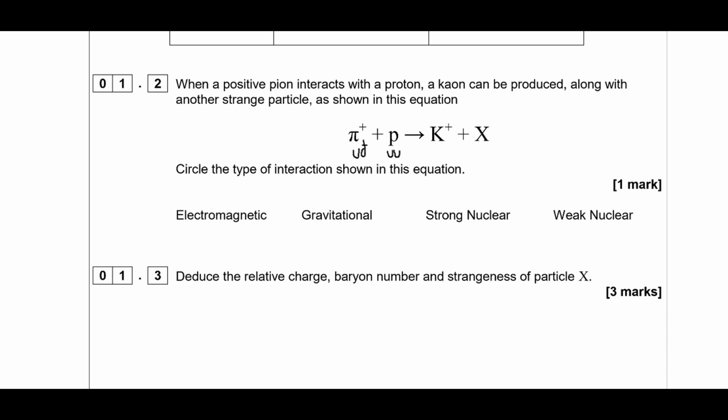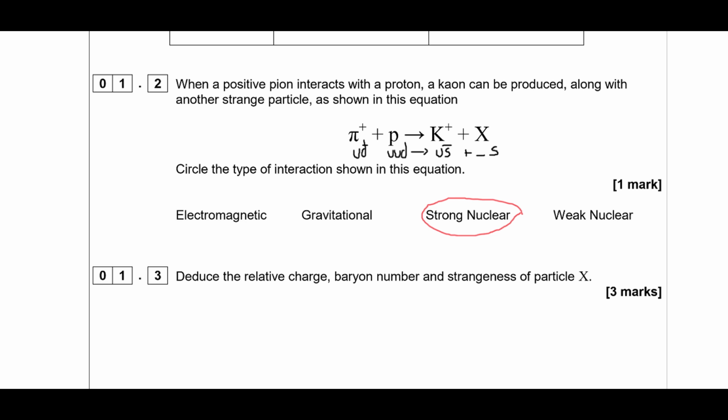A K plus is an up anti-strange, and then it says this particle produced is a strange particle, which means it contains a strange and some other things. So you can see that in this interaction, strangeness is actually conserved, which means this is a type of strong nuclear interaction.